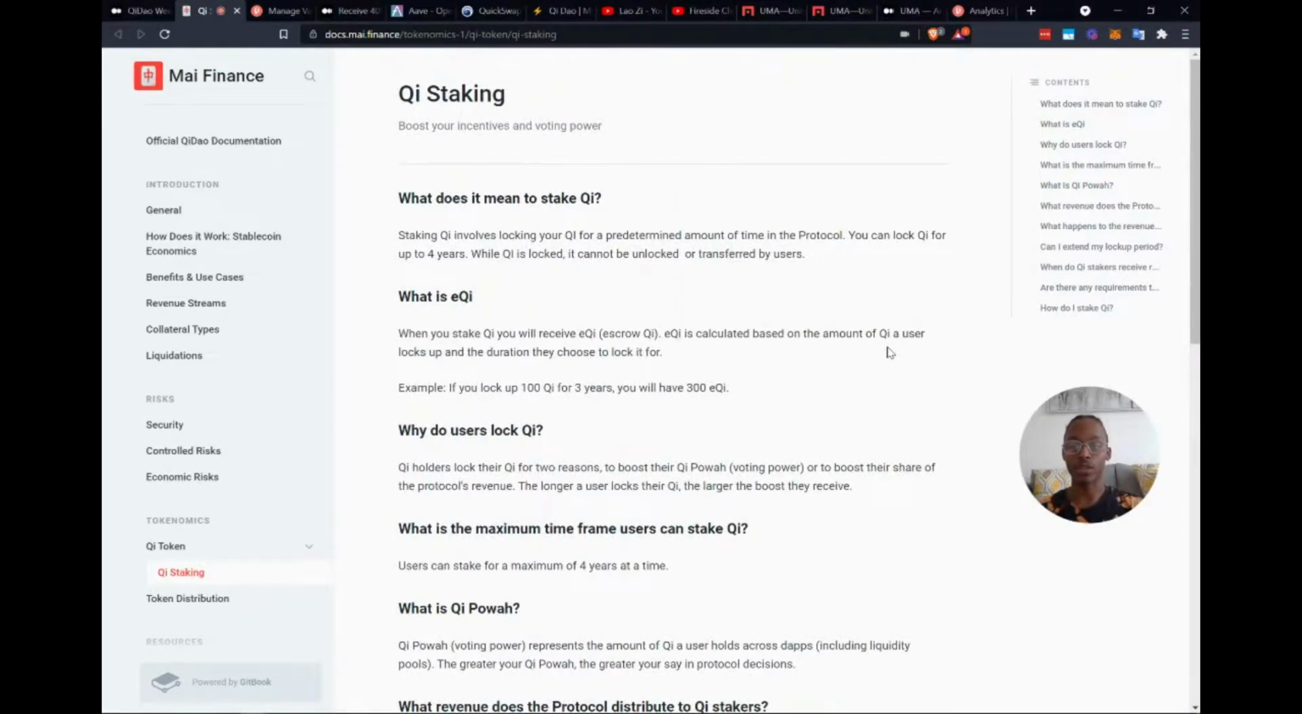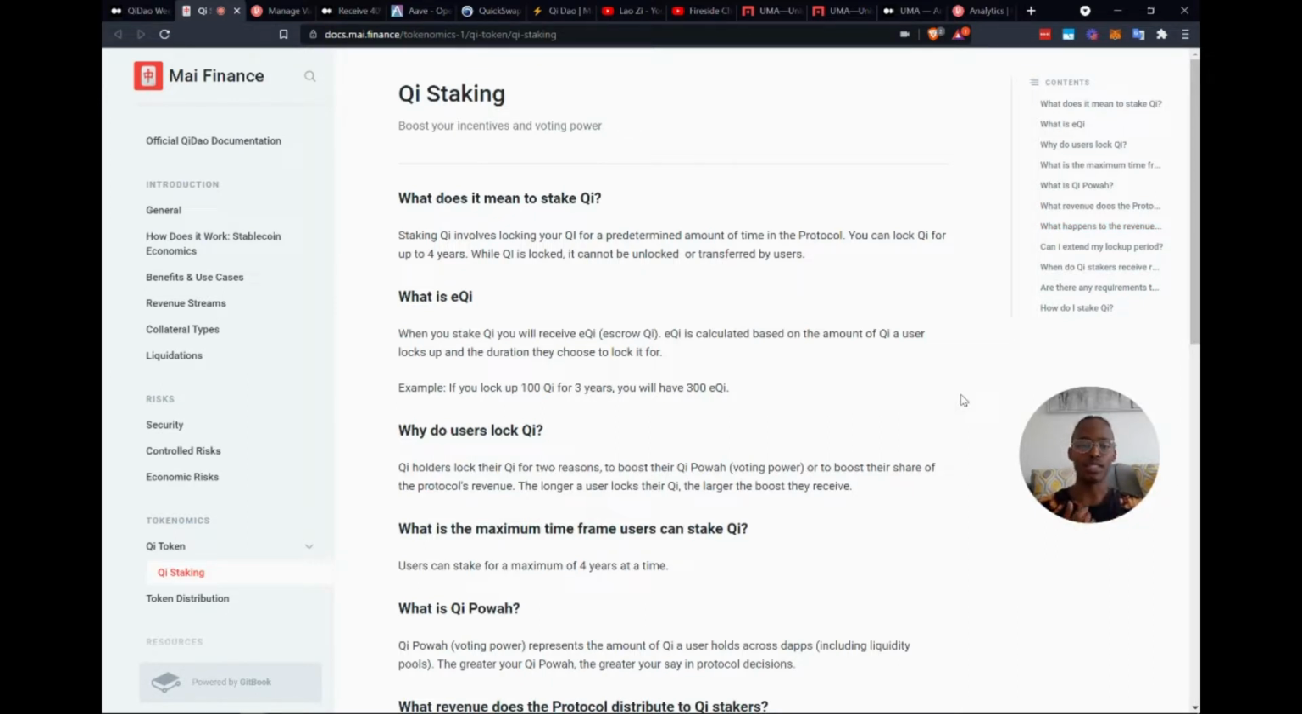But to give you the quick rundown, Qi staking is simply locking up your Qi for a predetermined amount of time in the protocol. So you basically lock up in the smart contract, and hopefully this will bring you some sort of benefits as well as the protocol itself, right? And there are some numbers and some requirements. For example, you can lock up only for up to 4 years, so it's not an infinite lockup period, and there are some benefits to doing so.